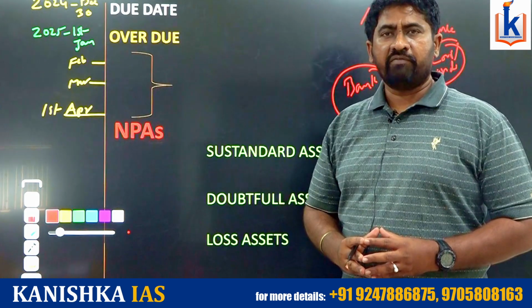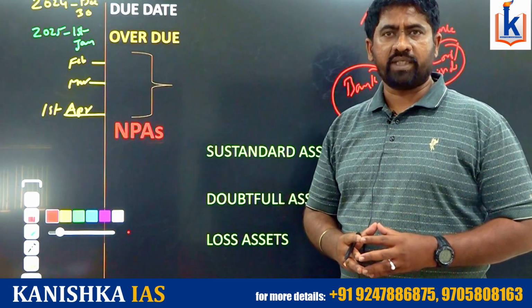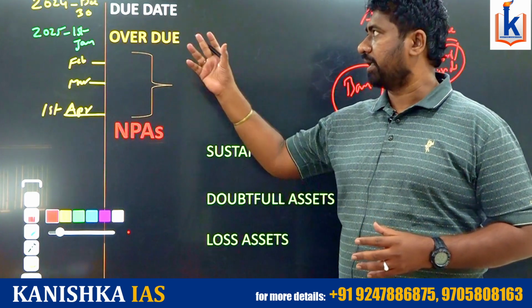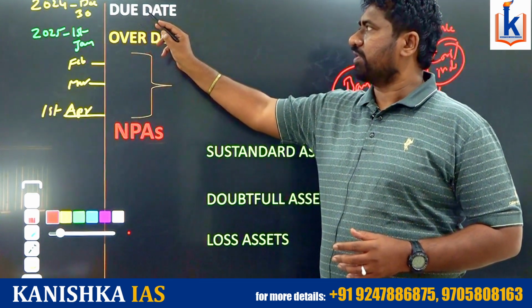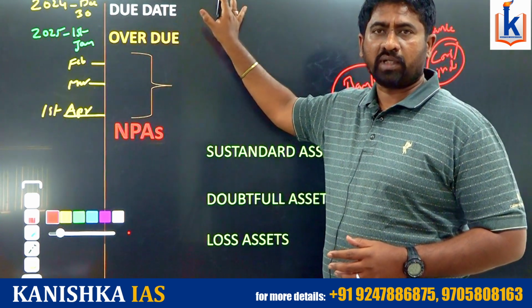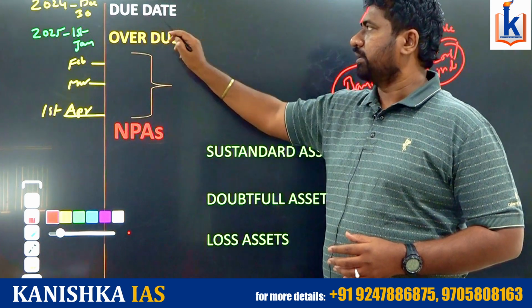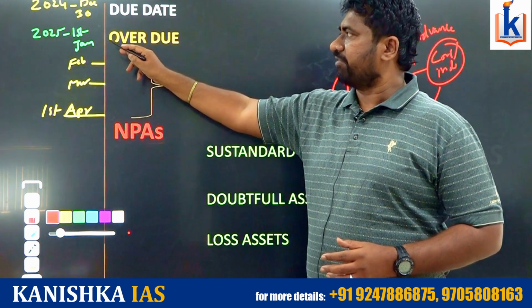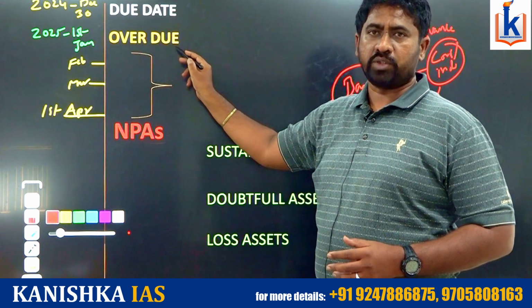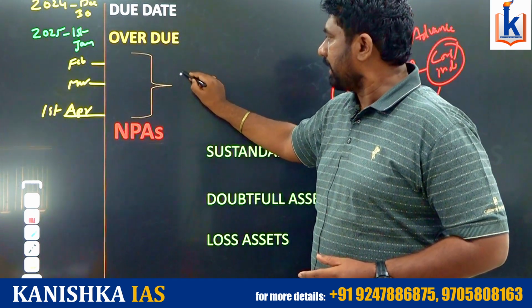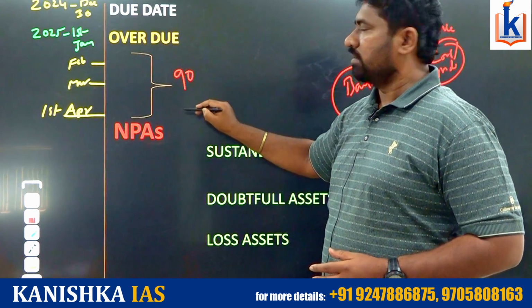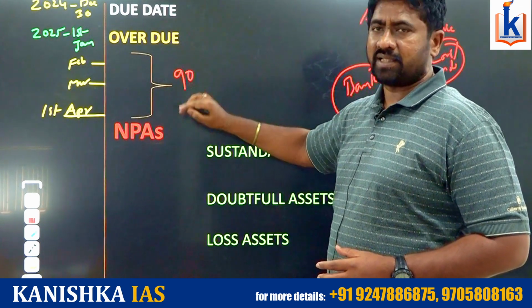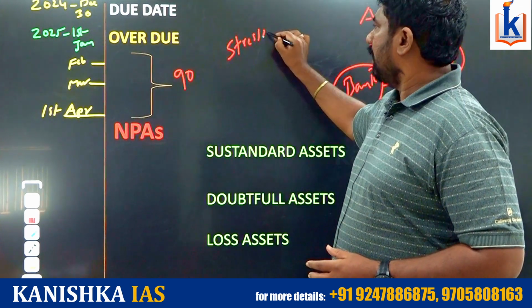Let's see. Every EMI has a due date, means we need to pay our bill on the particular date. For example, 2024 December 30 is the due date for one company's repayment. They are not able to pay on the particular date. The next day, 2025 1st January, we treat it as overdue. If it continues up to 90 days, we can treat the particular asset as a stressed asset.